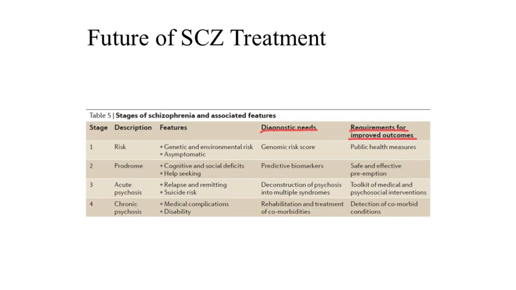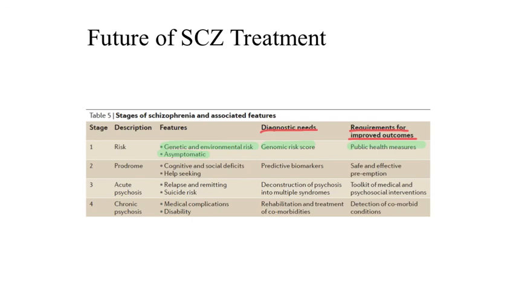So, for example, the risk phase, which is characterized by genetic and environmental risk when patients are typically asymptomatic. If there was a genomic risk score and public health measures implemented, this could assist with earlier diagnosis and improved